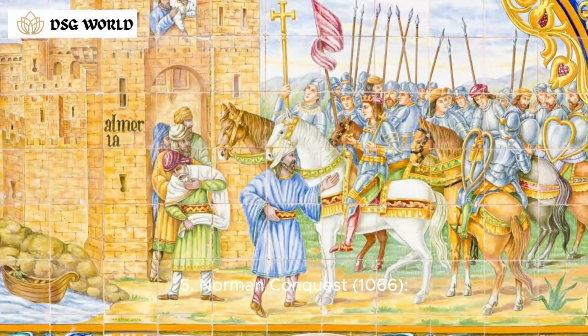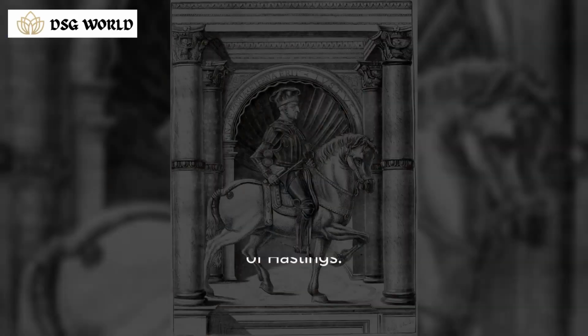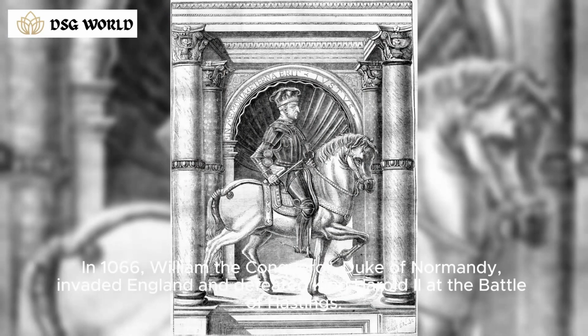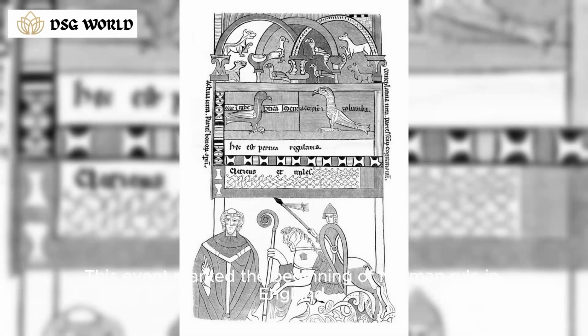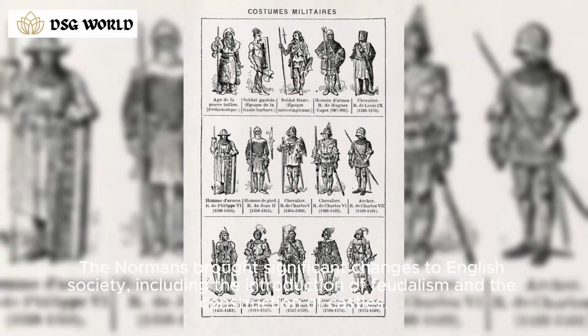5. Norman Conquest, 1066. In 1066, William the Conqueror, Duke of Normandy, invaded England and defeated King Harold II at the Battle of Hastings. This event marked the beginning of Norman rule in England. The Normans brought significant changes to English society, including the introduction of feudalism and the construction of castles.